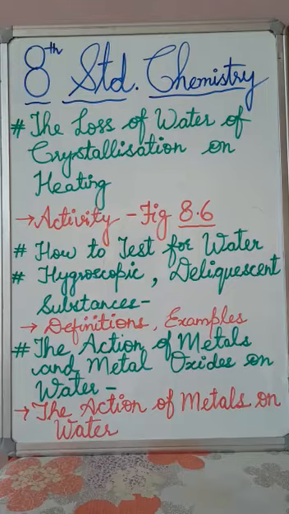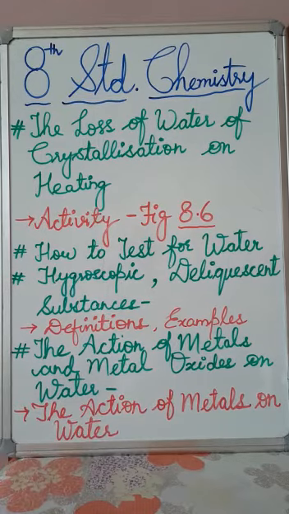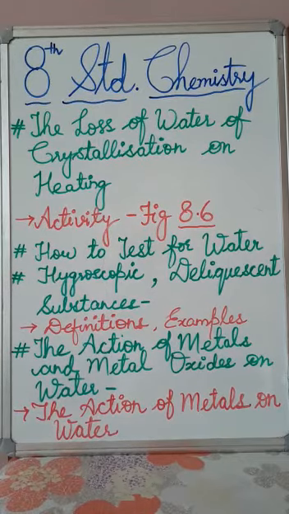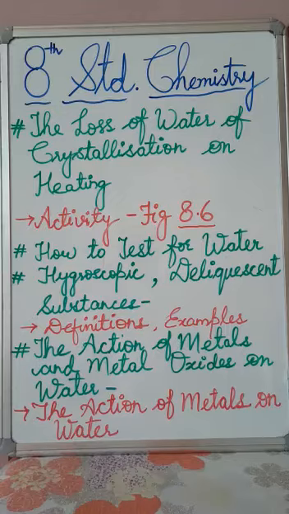So we are going to discuss how the action of metals takes place on water. Whenever a metal reacts with water, it does so with a view to displacing hydrogen from water. Fine. So this is your first point. Obviously, only those metals can displace hydrogen from water which are more active than hydrogen, which are more reactive than hydrogen. Fine. Underline the second point. That is, higher than hydrogen in the activity series.